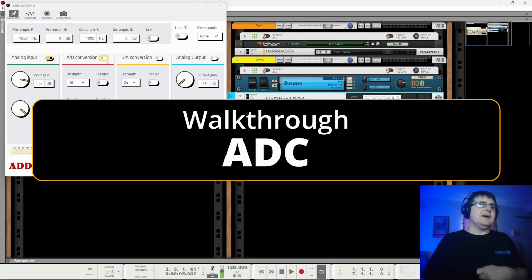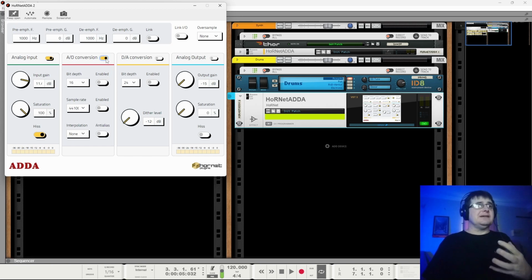We've then got our ADC, our analog to digital converter. So this is like if we were sampling something. Or if, in my case, I was trying to take my synth and make it feel like a CZ, we'd need to put it into the feel of a CZ, which means we'd need to do an AD conversion first, which is why we sort of do AD, DA all in one go.